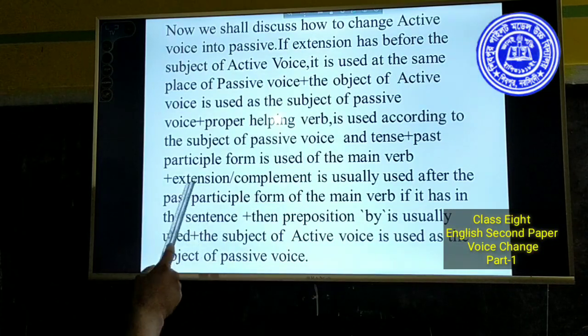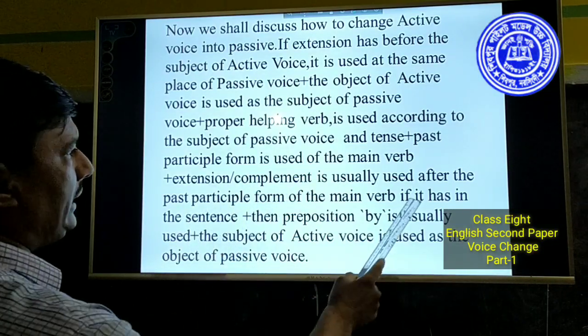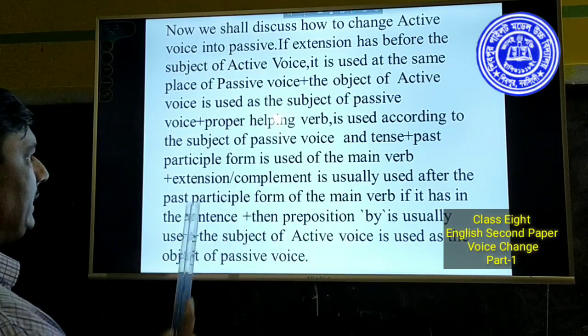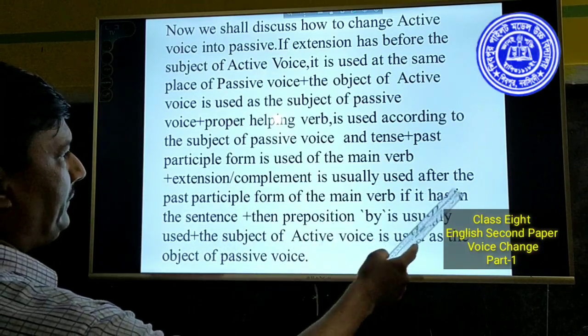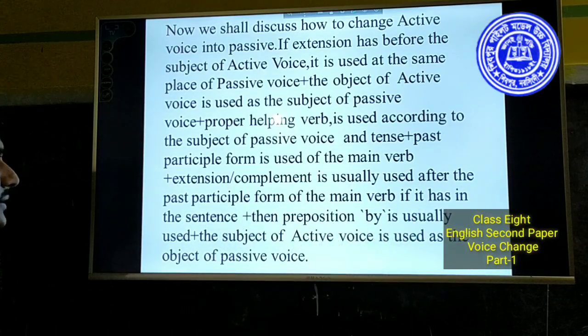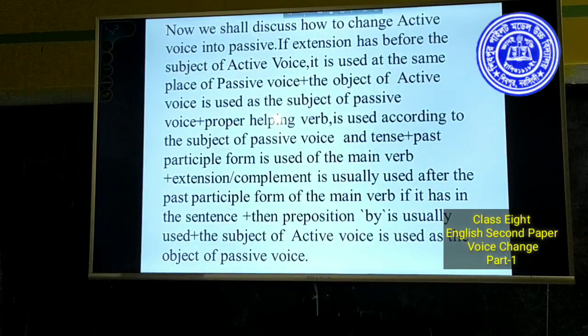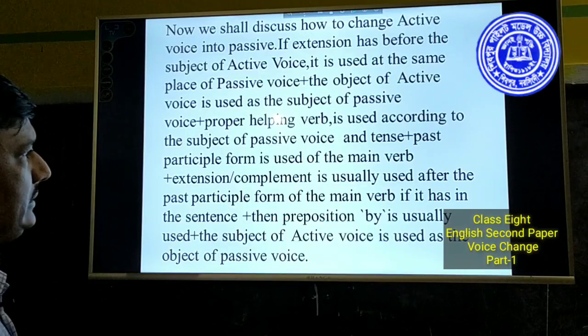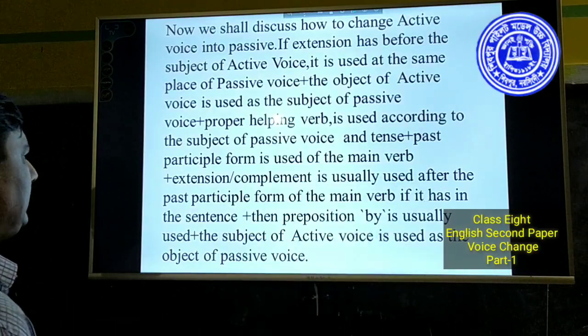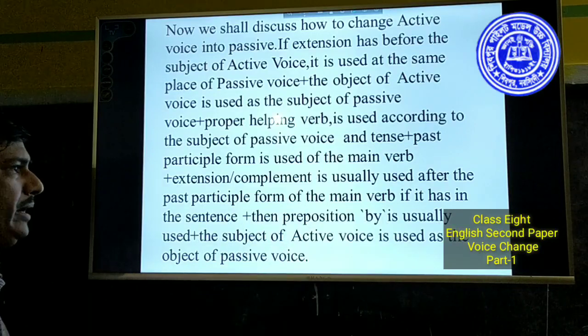Extension complement is usually used after the past participle form of the main verb if it has in the sentence. If any extension or complement comes after the object of the sentence, it is usually used after the past participle form of the main verb.